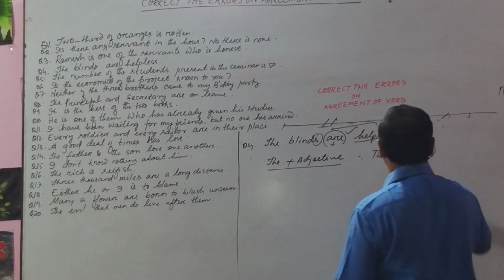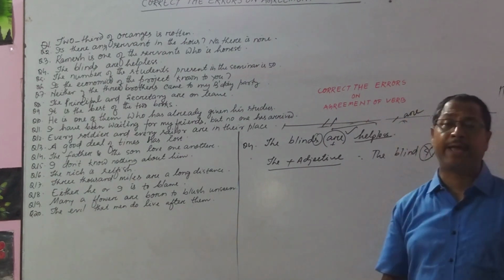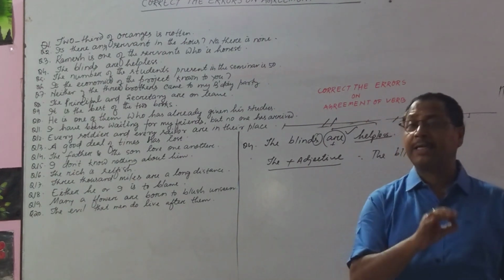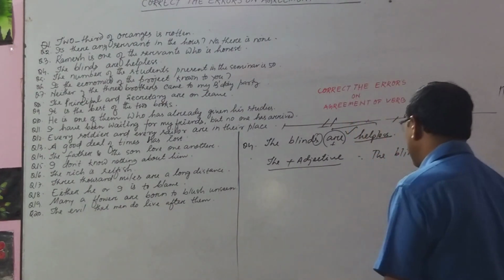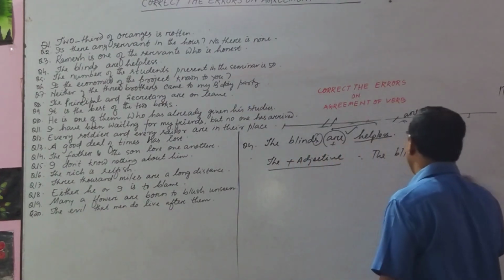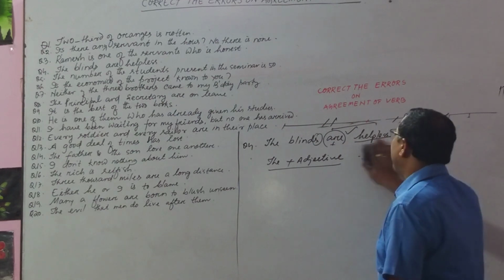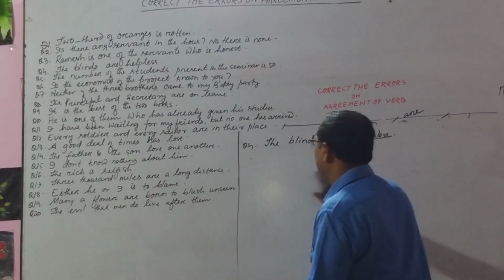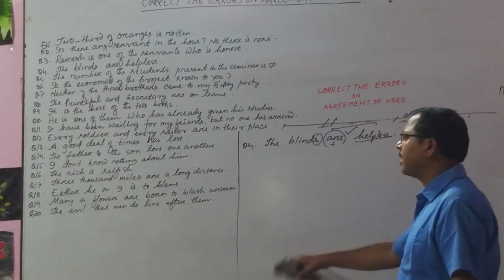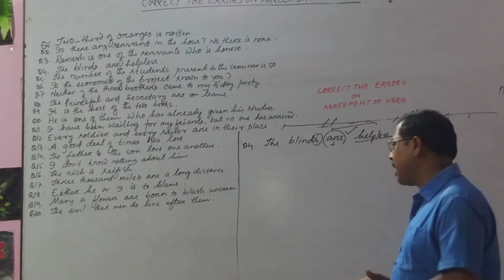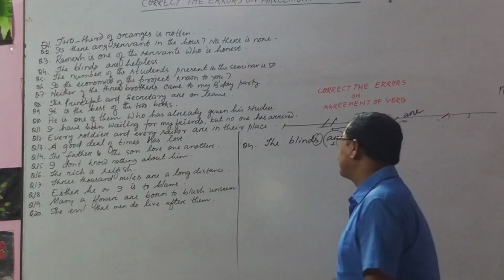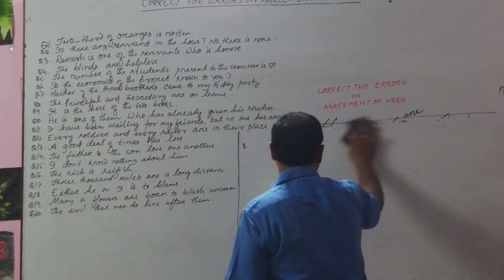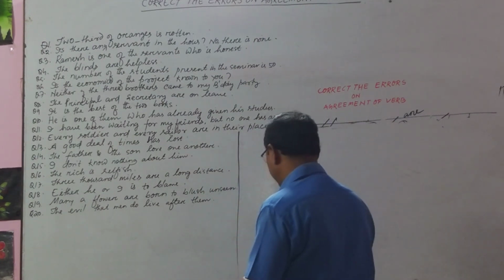Blind cannot be made blinds because adjectives are not made plural. They don't have a plural form. Plural form is only added with the parts of speech that are noun, pronoun and verb. The answer will be: the blind are helpless. Okay, question number 4 done.